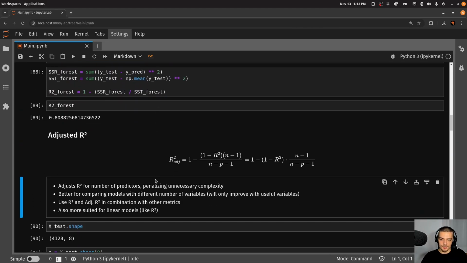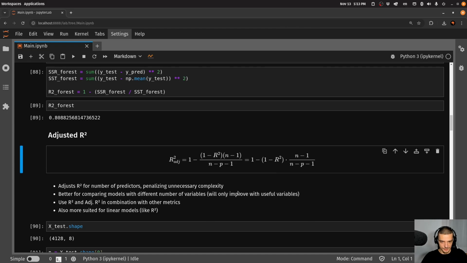So the adjusted R², I'm not going to talk about the formula too much here, but you can see that in the denominator we have the number of parameters, or the number of predictors. The more variables you add, the more you subtract in the denominator, which means you're penalizing unnecessary complexity.